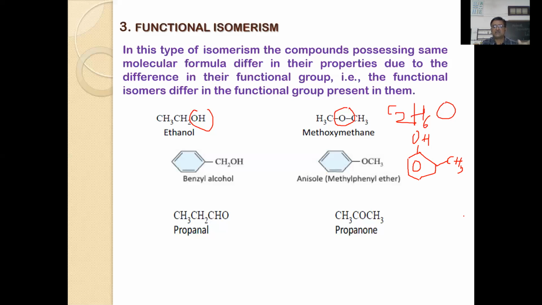Orthocresol, paracresol, metacresol: these three have the same molecular formula but differ in the position of the functional group, so they are positional isomers. But when we come to benzyl alcohol, methoxybenzene or anisole, or paracresol, metacresol, or orthocresol, these three series of compounds are functional isomers because here you will find an alcoholic functional group, here an ether functional group, and here a phenolic OH. Therefore they are functional isomers.